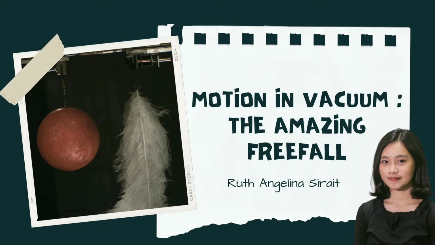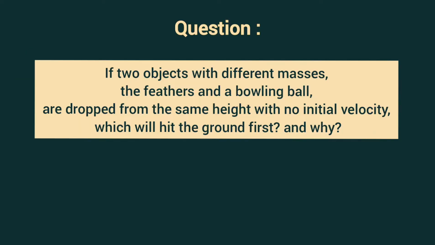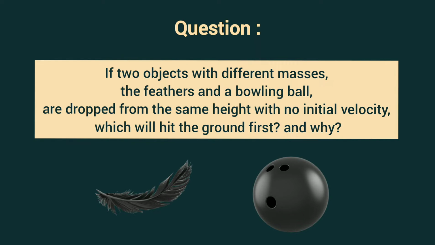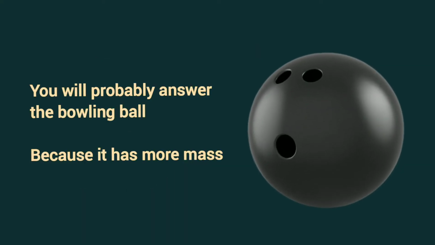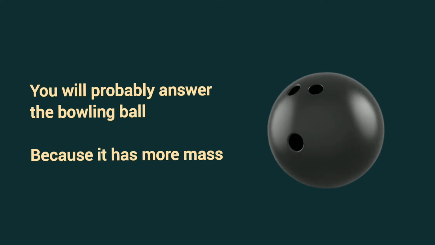This time we're going to learn about free-falling motion in a vacuum. First, try to answer this question. If two objects with different masses, a feather and a bowling ball, are dropped from the same height with no initial velocity, which will hit the ground first, and why? You will probably answer the bowling ball because it has more mass.